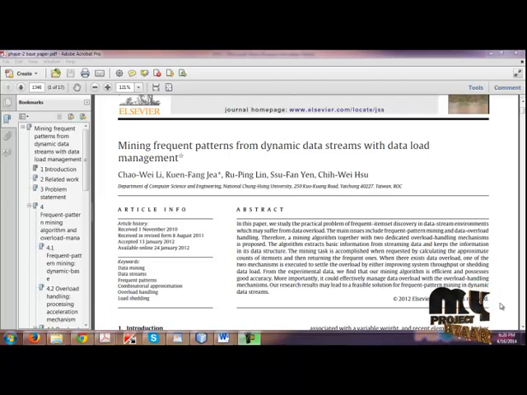Data stream mining is a technique to continuously discover useful information or knowledge from a large amount of running data elements. A data stream mining system may suffer the problem of data overload, just like the case of over-demand electricity to a power supply system.